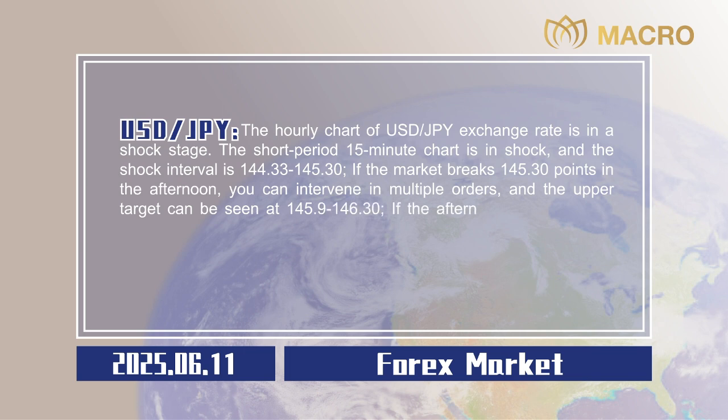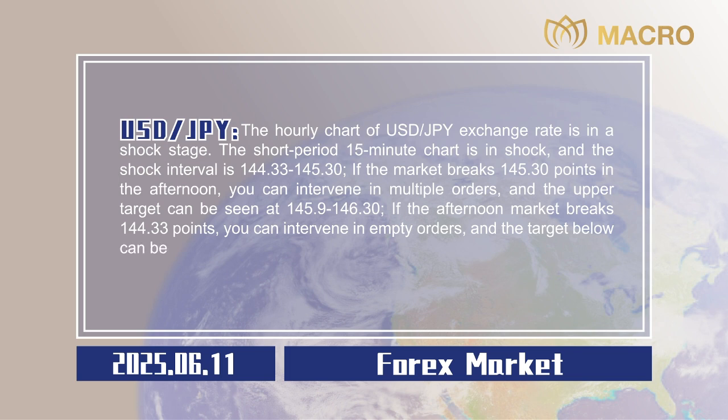If the afternoon market breaks 144.33 points, you can intervene in empty orders, and the target below can be seen at 142.80 to 142.30. Stop losses are all 20 points, 0.20.